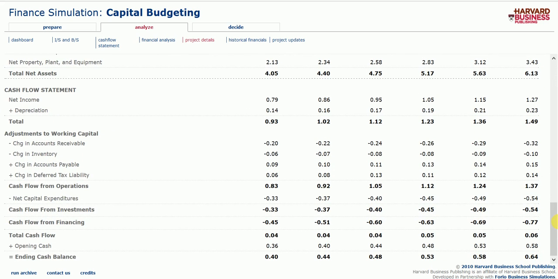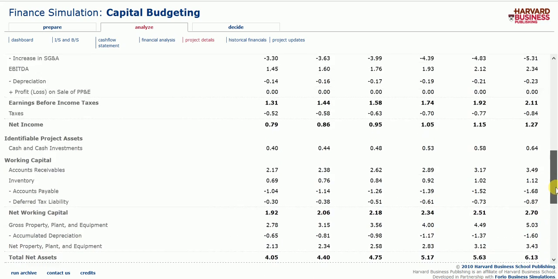So as for this, when we go down to the cash flow statement, first we want to look at the total, see if it's increasing, see if it's actually making you profit in some sort of way. And as we can see here, I am increasing by a decent amount instead of staying at the same level or just increasing by one or two numbers per year. So my ending cash balance is also increasing. We can see it's increasing by about 4 at first, and then it slowly increases to about 5.